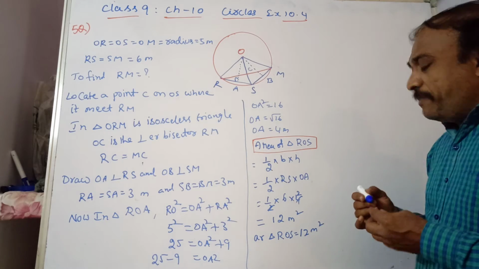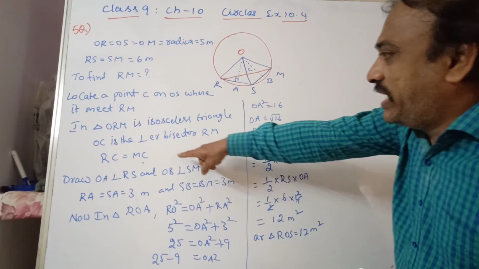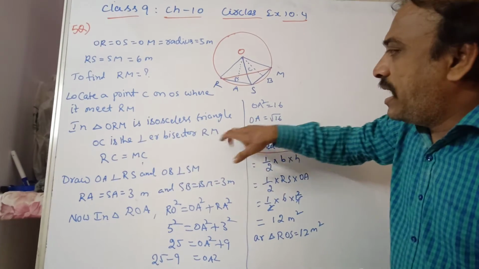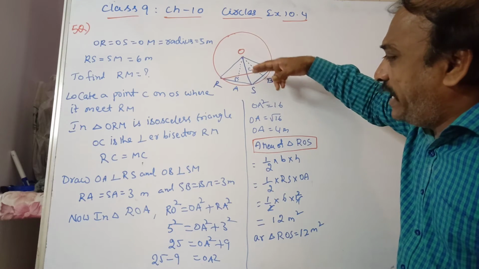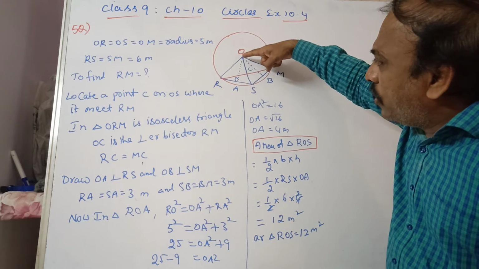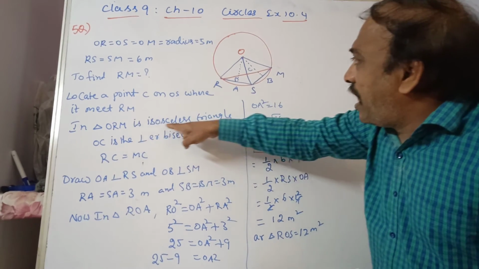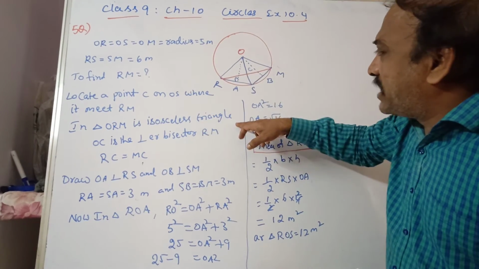Now, for the same area, I consider RC, as we just discussed, RC is equal to MC, and OC is perpendicular. Observe it, OC is perpendicular. Here I wrote in triangle ROM, you can write isosceles triangle.